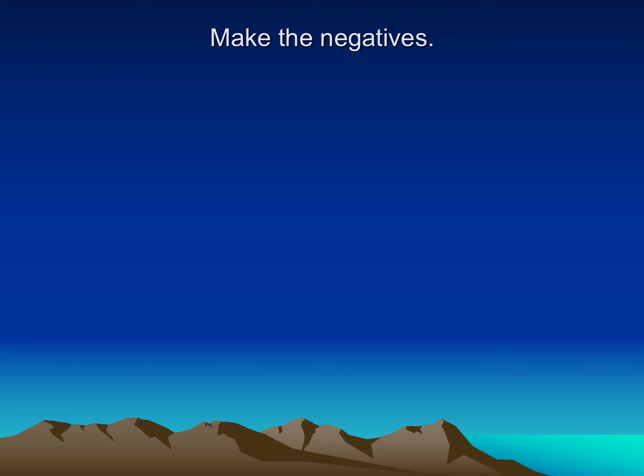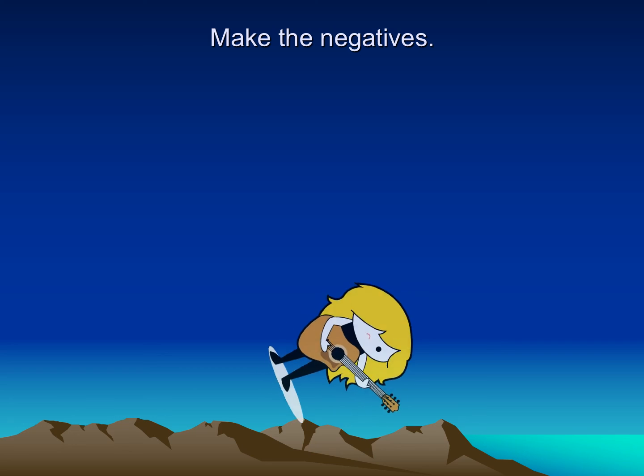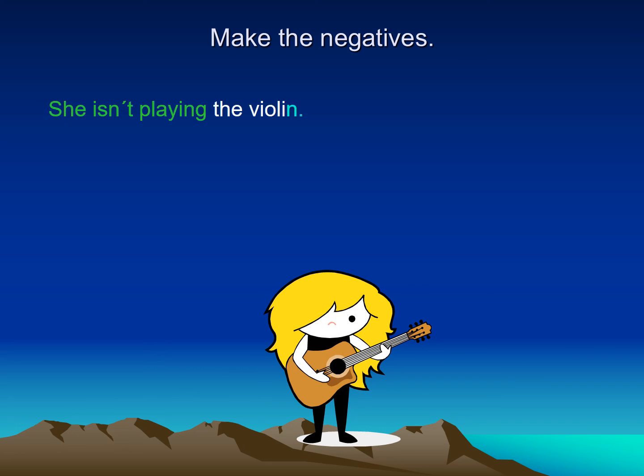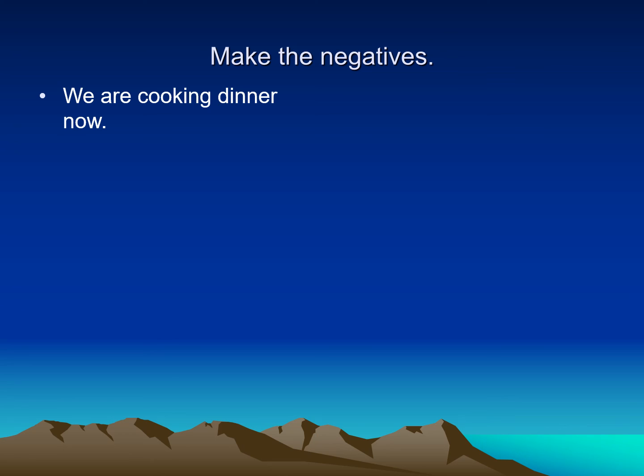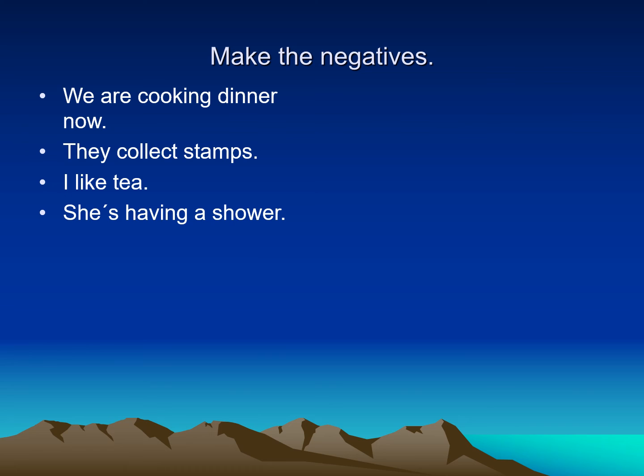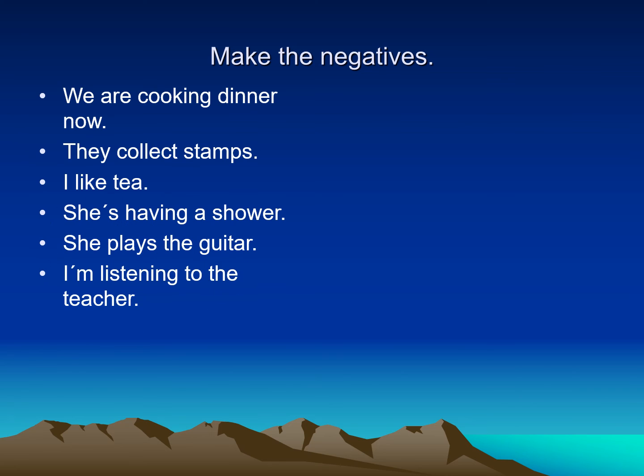Okay, what about the negative form? How can I make the negative? She isn't playing the violin. She doesn't play the violin in her free time. Also, we have to make the negative of these sentences. We are cooking dinner now. They collect stamps. I like tea. She is having a shower. She plays the guitar. I'm listening to the teacher.